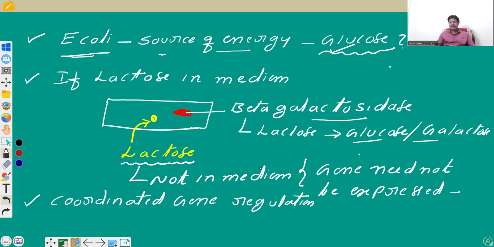If lactose is not present in the medium, there is no necessity, so the gene need not be expressed at all. So gene expression is metabolic, environmental, physiological. If it is present in the environment, the gene is going to be expressed. If it is required for the physiology, metabolic activities, in absence of glucose, for the sake of energy, it depends upon the lactose. So, if lactose enters into the cell, many beta galactosidase molecules are formed to hydrolyze the lactose into glucose and galactose.